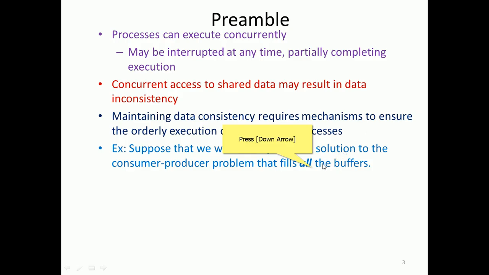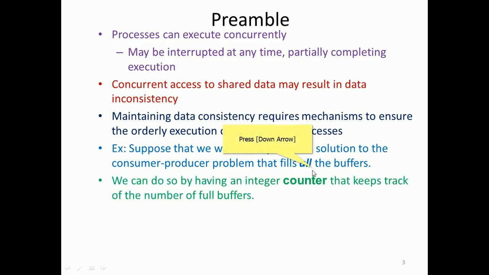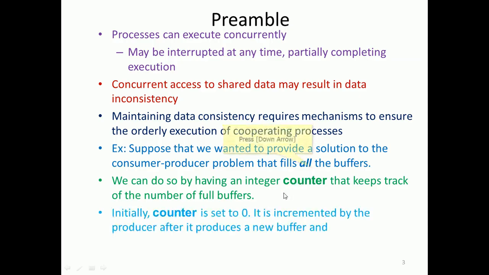Here a buffer will be there. The buffer is a memory, so we can use an integer counter. The counter keeps track of the number of full buffers, right. The counter is used by both the producers and consumers here, right.